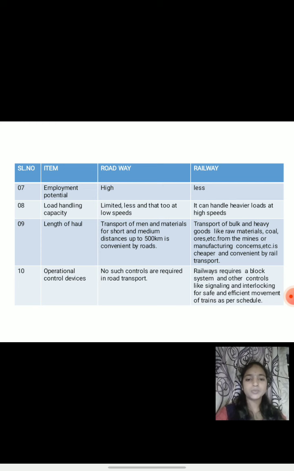In roadway transportation, no such control devices are required. In case of railway transportation, it requires a block system and other controls like signaling and interlocking for safe and efficient movement of trains as per schedule.